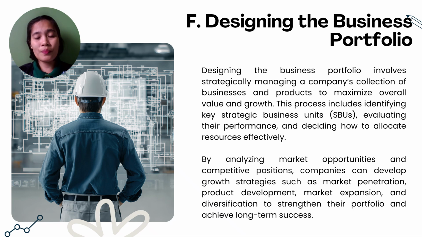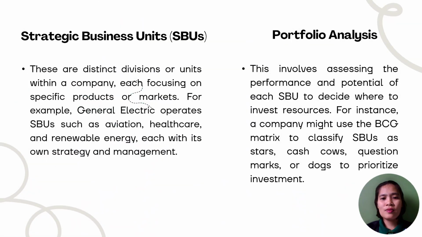For designing the business portfolio, this is about a strategic process where management organizes a company's various products and divisions to optimize total growth and value. This involves identifying strategic business units or SBUs and evaluating their performance to determine whether to invest resources. So again, SBUs are distinct divisions or units within a company, each focusing on specific products or markets. For example, the Jollibee Food Corporation having Greenwich, Chowking, Jollibee of course, and Red Ribbon. They have different target markets.